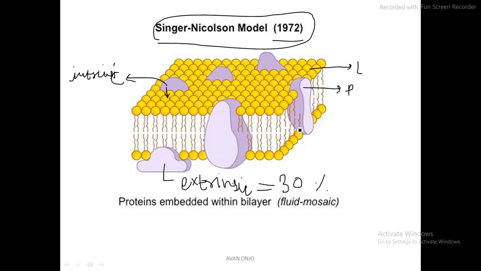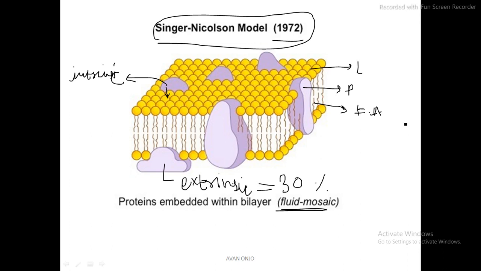Okay, now they are like a mosaic. Like I told you, it is also known as the fluid mosaic model. So proteins are embedded within the layer. These proteins are like the icebergs. That's why it looks like a mosaic model. There are phospholipids which form the bilayer, with the unsaturated fatty acid tails, like these tails. The fatty acid tail is what we can see here.